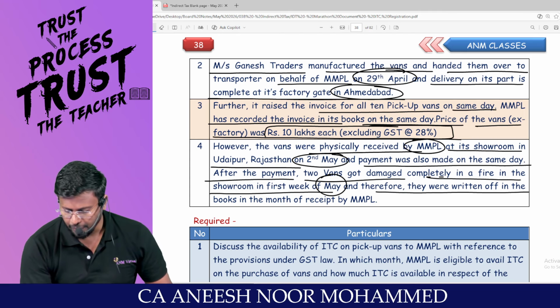And therefore, they were written off in the books in the month of, are received by MMPL. Discuss the availability of ITC on pickup van to MMPL with reference to provisions under GST law. In which month is MMPL eligible to avail ITC on purchase of van? How much ITC is eligible in respect of the van is the question.